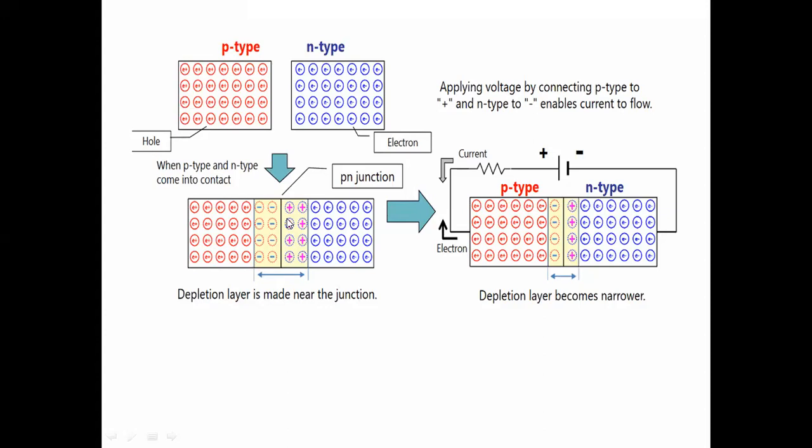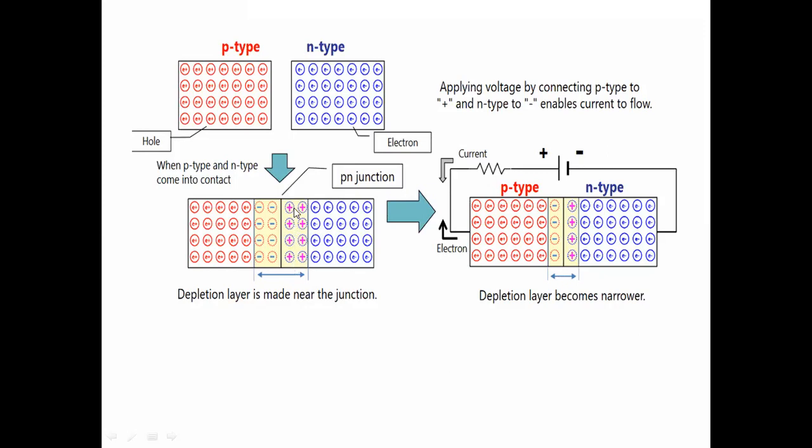Suppose there is another stoppage after this water. Then what happens? Again the water level rises until it reaches the level, and after that there is no further flow of water. Like that, when a certain level of electrons reaches the p side, it does not allow further electrons to move to the p side. So there is a formation of charge carriers at the junction.